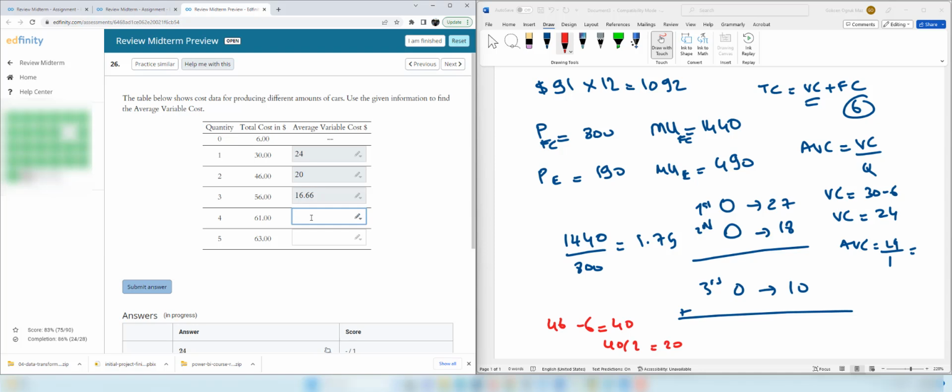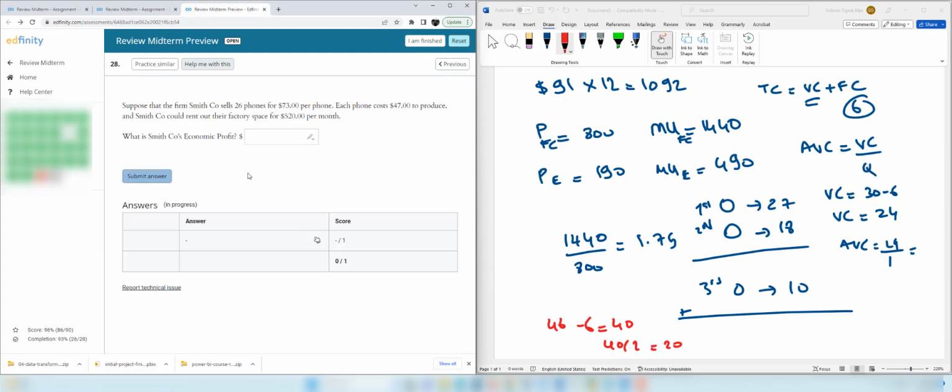And the fourth one, 61 minus $6 is 55. 55 divided by 4 is 13.75. And 63 minus 6 is 57. Divided by 5 is 11.4. This is how we calculate average variable cost.